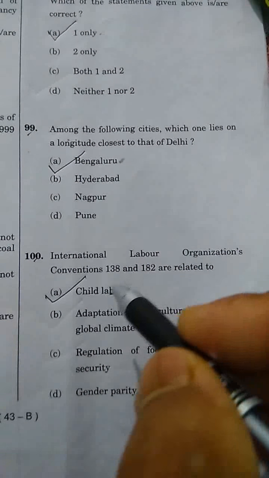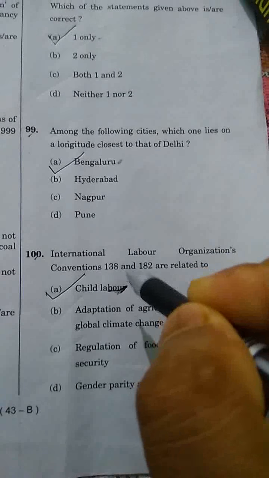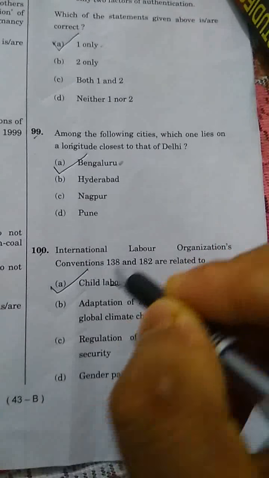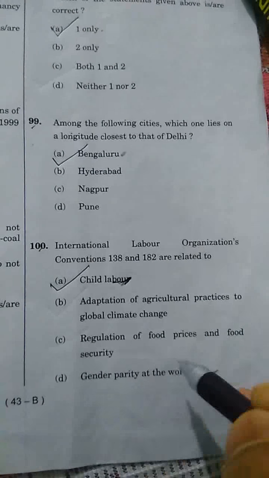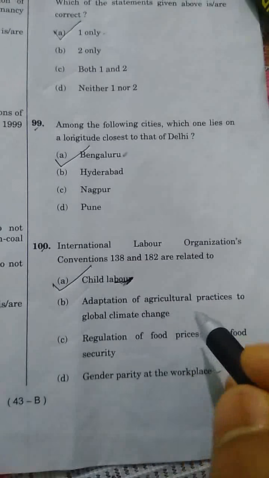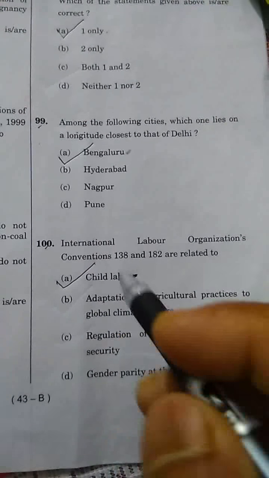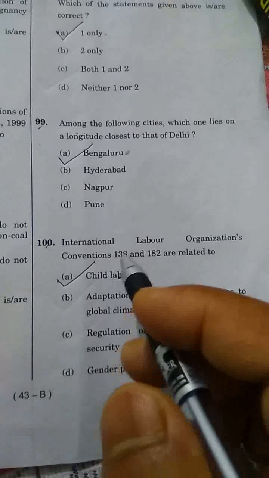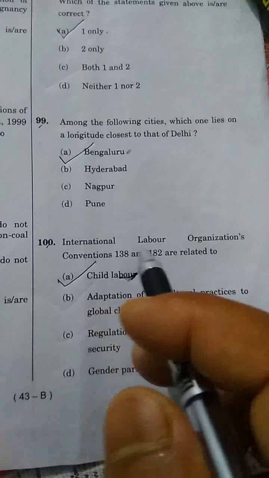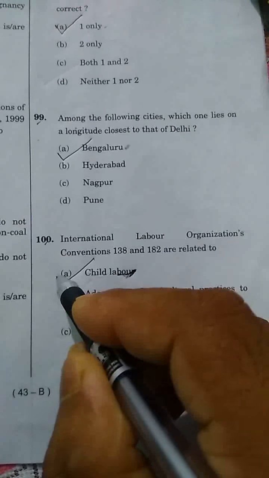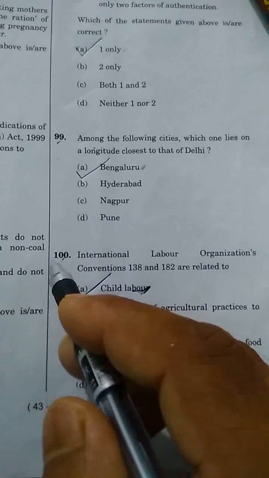International Labour Organization Conventions 138 and 182 deal with child labor, because this is the labor organization. It is not for gender parity, regulation of food prices, or adaptation of agricultural practices to global climate change. The correct answer is child labor, and it deals with 138 and 182 of the International Labour Organization Conventions. So we have to put a tick mark on option A of the last question, 100.